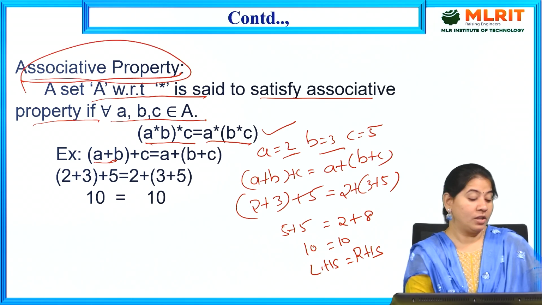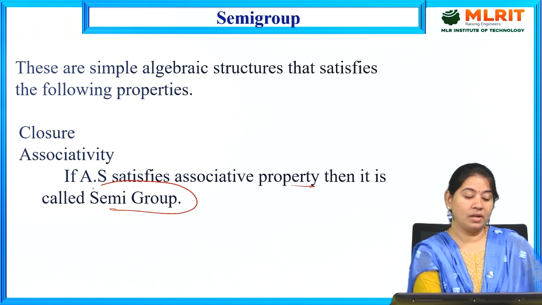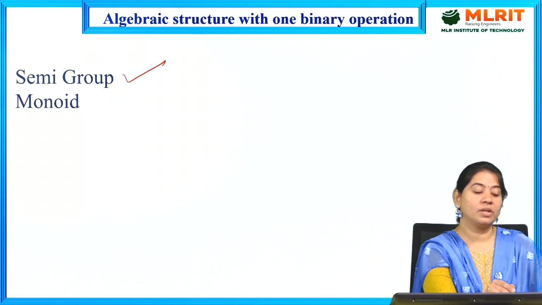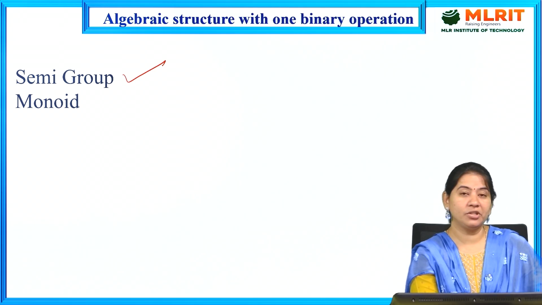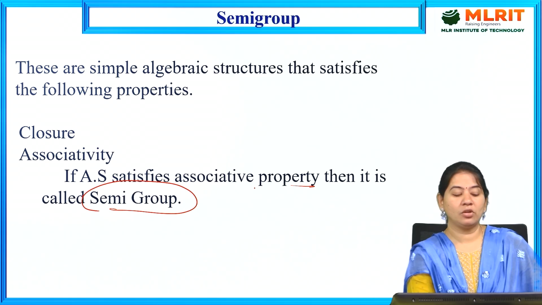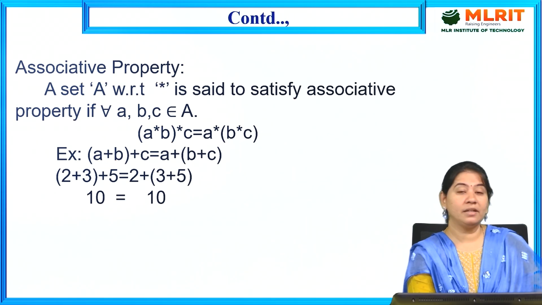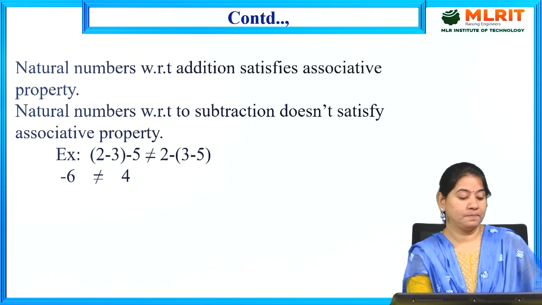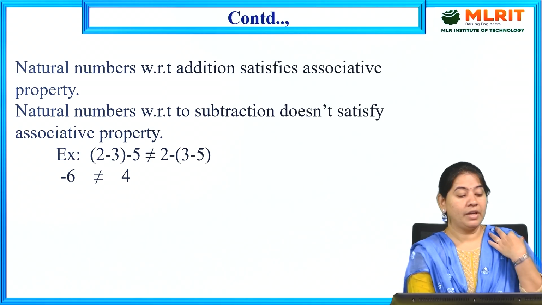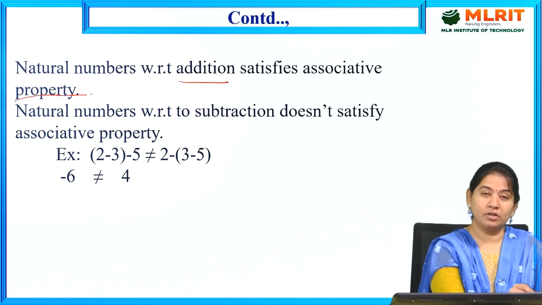So by this we can say that this is an associative property. If an algebraic structure satisfies the associative property, then it is called a semigroup. The first one is an algebraic structure with one binary operation, the semigroup. The algebraic structure should already satisfy closure, and along with that, if it satisfies the associative property also, then it is called a semigroup. We have taken one example here: natural numbers with respect to addition satisfy the associative property.